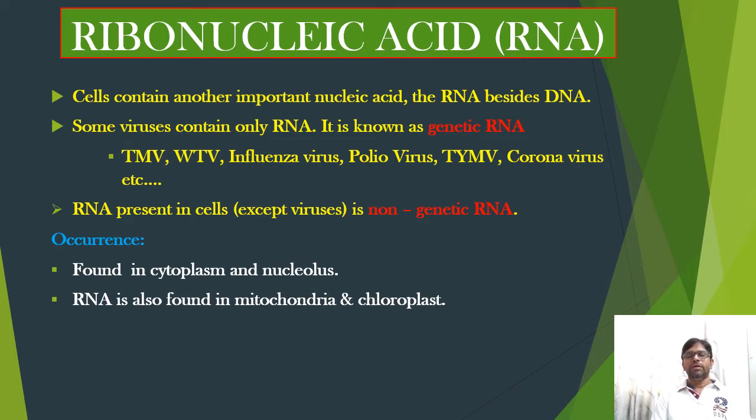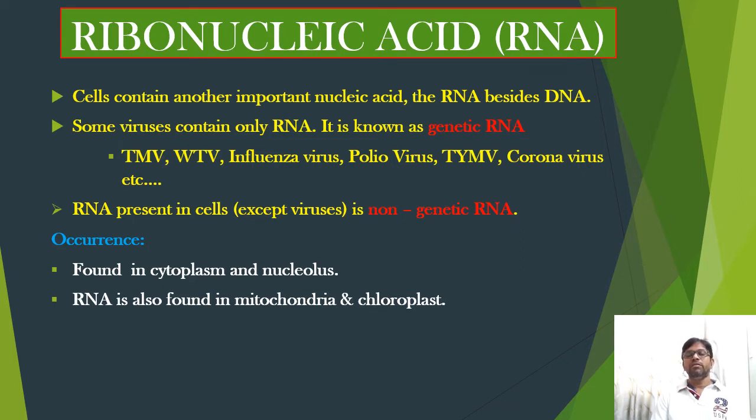Most prokaryotic and eukaryotic cells contain another important nucleic acid, the ribonucleic acid, RNA, besides DNA. Both RNA and DNA are present in most of the prokaryotic and eukaryotic cells. Some viruses, however, contain no DNA but only RNA.